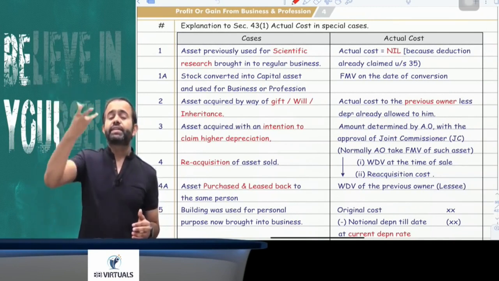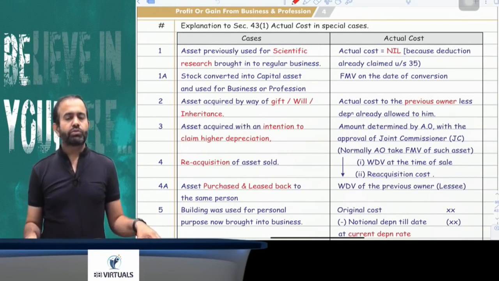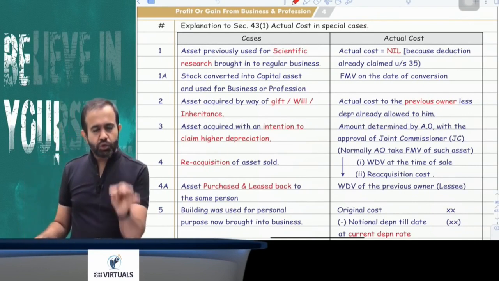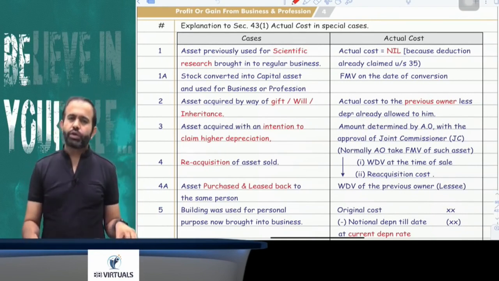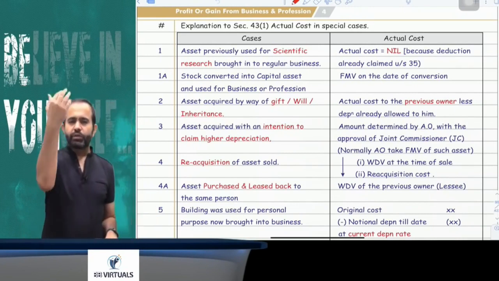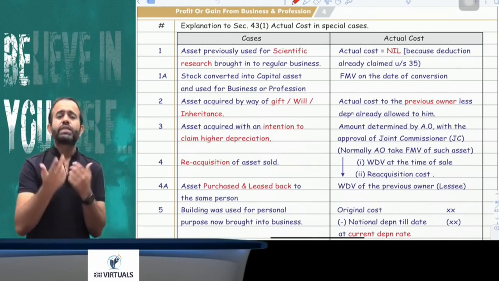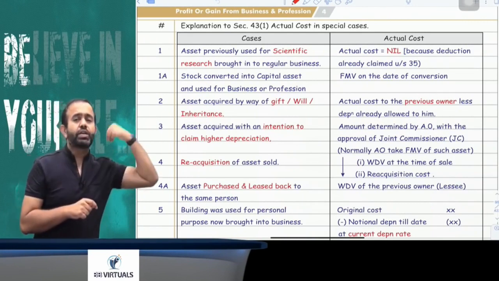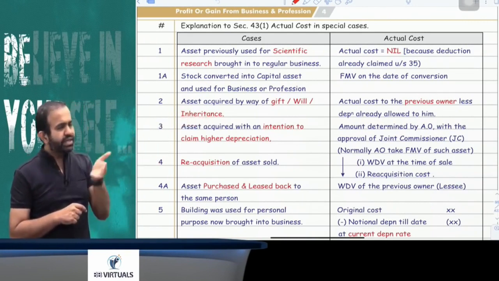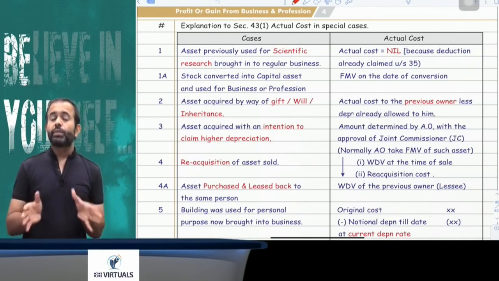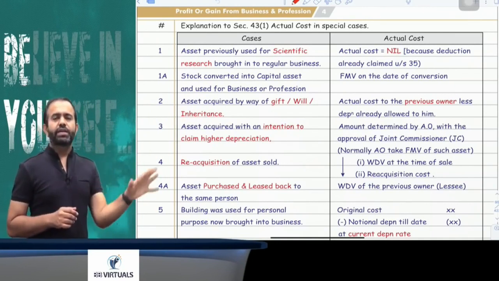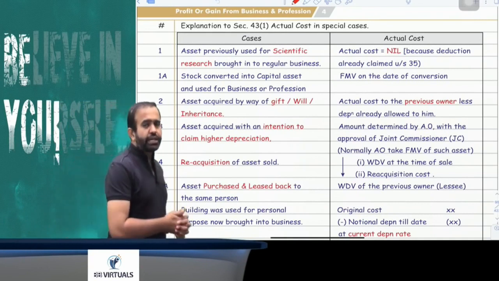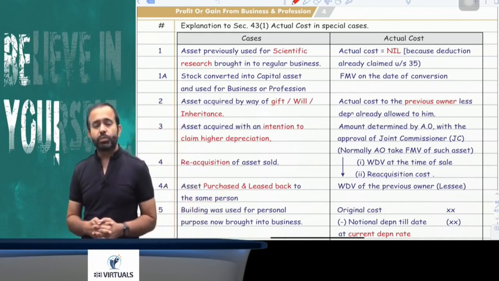When you add that asset to your block of asset, your actual cost will be nil, because 100% deduction is already claimed under section 35. So now your actual cost will be nil. Explanation number 1 is saying that suppose an asset that was used earlier for scientific research purpose, now you are bringing into your business, your actual cost will be nil, because you already claimed the 100% deduction under section 35.